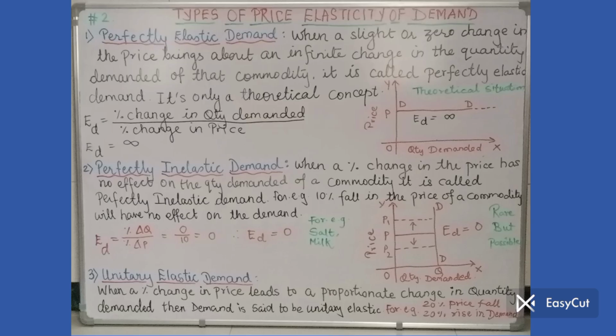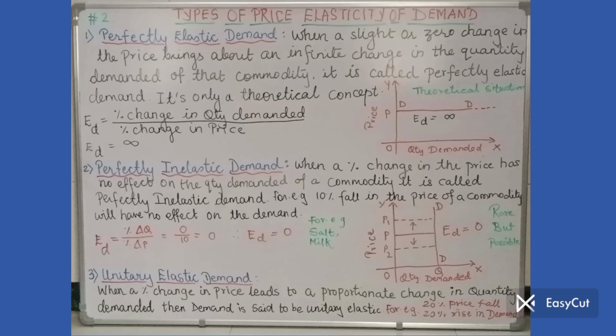I go to the meaning now. When a percentage change in price leads to a proportionate change in quantity demanded, then demand is said to be unitary elastic. I wrote a simple example on the board. 20% price fall, 20% rise in demand. So 20 divided by 20, the answer will be 1. So it is called unitary elastic demand.